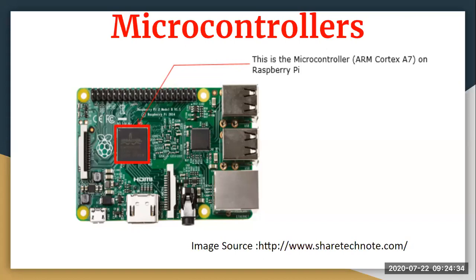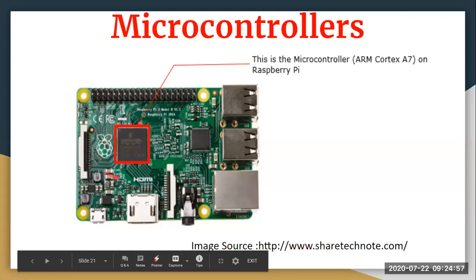Our main focus now is to make our devices smaller, and when you make your devices smaller, they consume less power. Microcontrollers are used to control products and devices, for example remote controls and appliances. In Raspberry Pi, this is the diagram I'm referring to, and this is the microprocessor which is used.